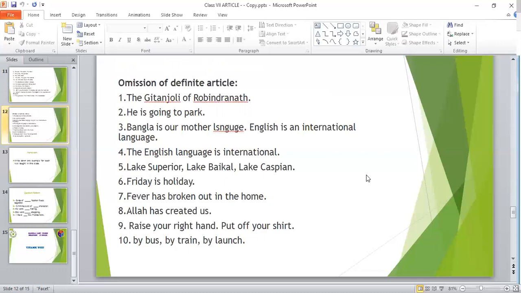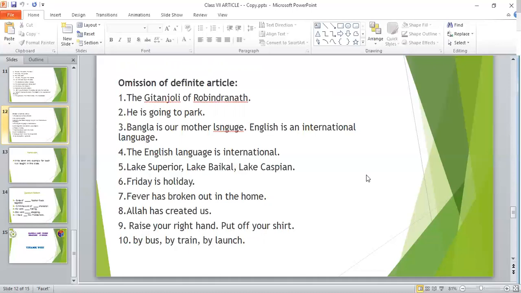Now, the English language is international. Okay, dear cadets, see the difference. English is an international language. You are not saying the English is an international language, because if you say the English, that means one Englishman or the English people.